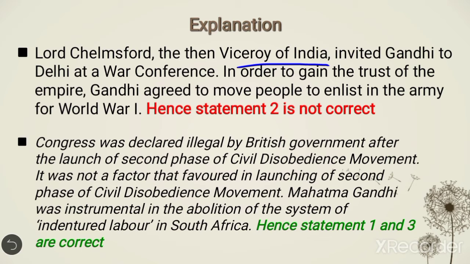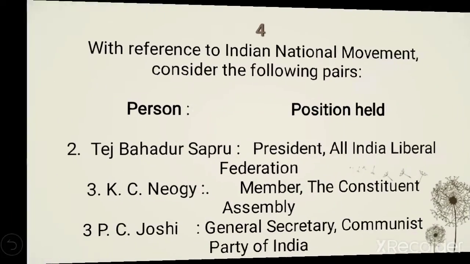We know that. Then Congress was declared illegal by the British government after the launch of the second phase of civil disobedience movement. Okay, it was not a factor that favored launching the second phase of civil disobedience movement. Mahatma Gandhi was instrumental in the abolition of the system of indentured labor in South Africa. So that's why here statements 1 and 3 are correct. Okay, now move on to the next question.